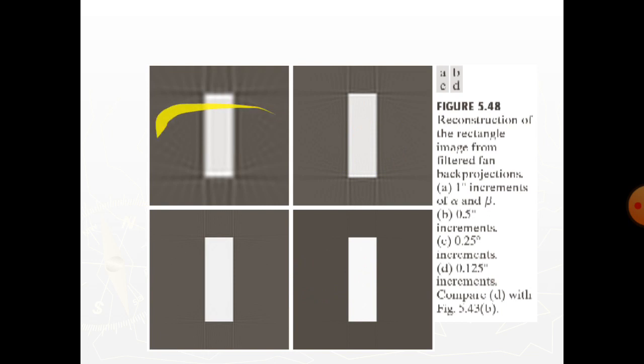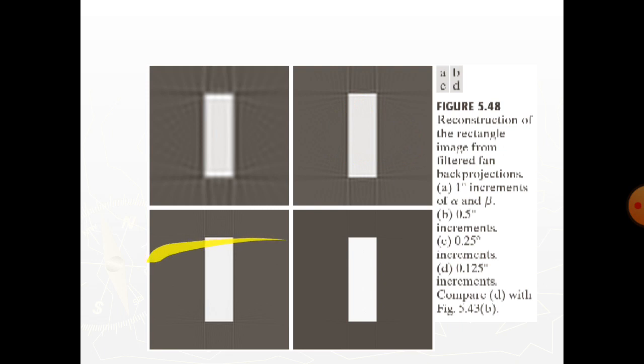The result in this figure is a clear indication that 1 degree increments are too coarse, as the blurring and ringing are quite evident. It compares poorly with this figure, which was generated using an angle increment of 0.5 degree.